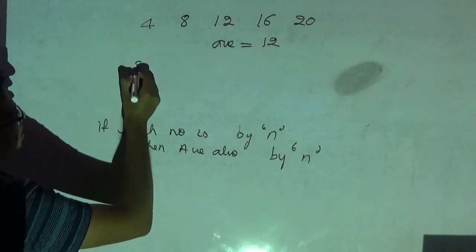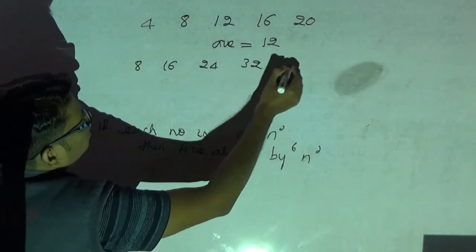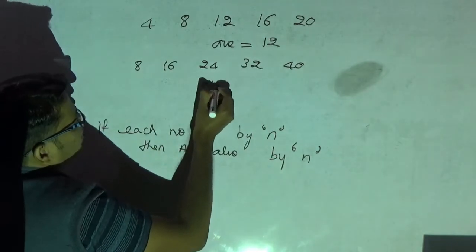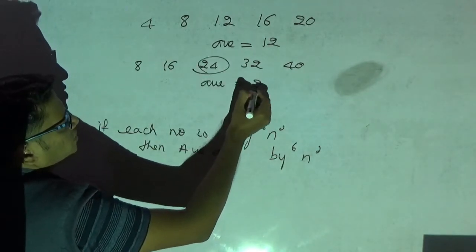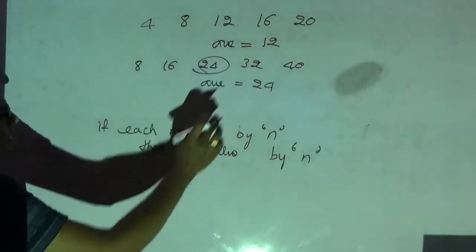So, 4 2s is 8, 8 2s is 16, 12 2s is 24, this will be 32, this will be 40. Okay. Then what is the average? Average is 24, because these are consecutive multiples of 8. What is your average? Middle number, that is 24.